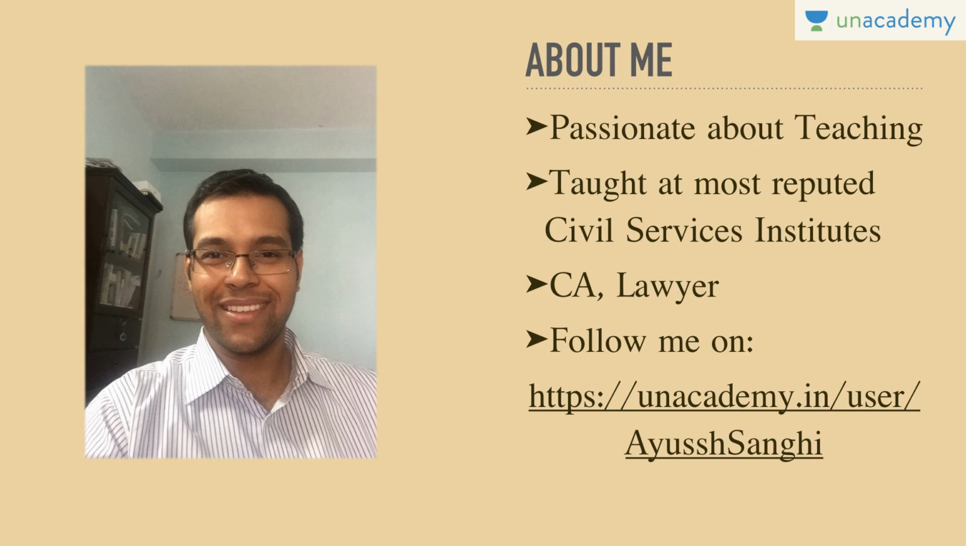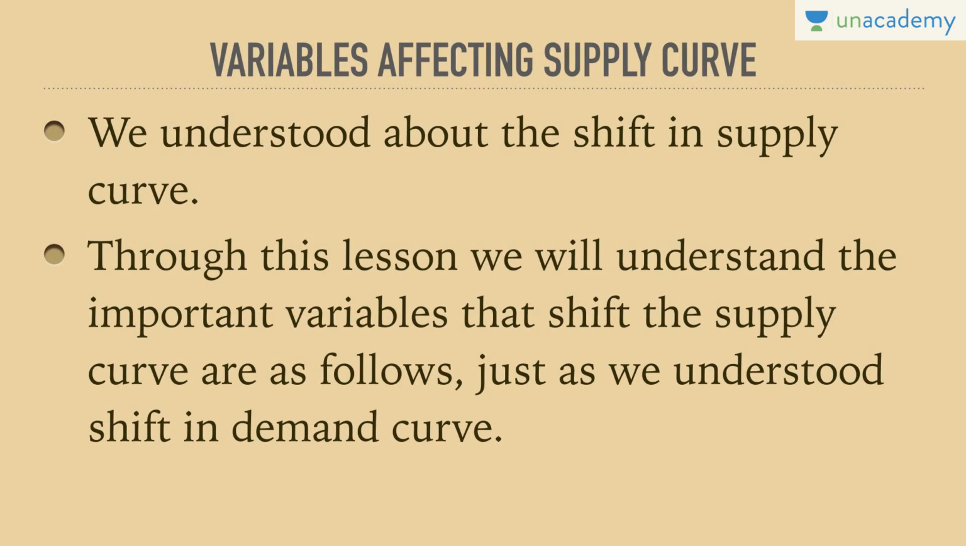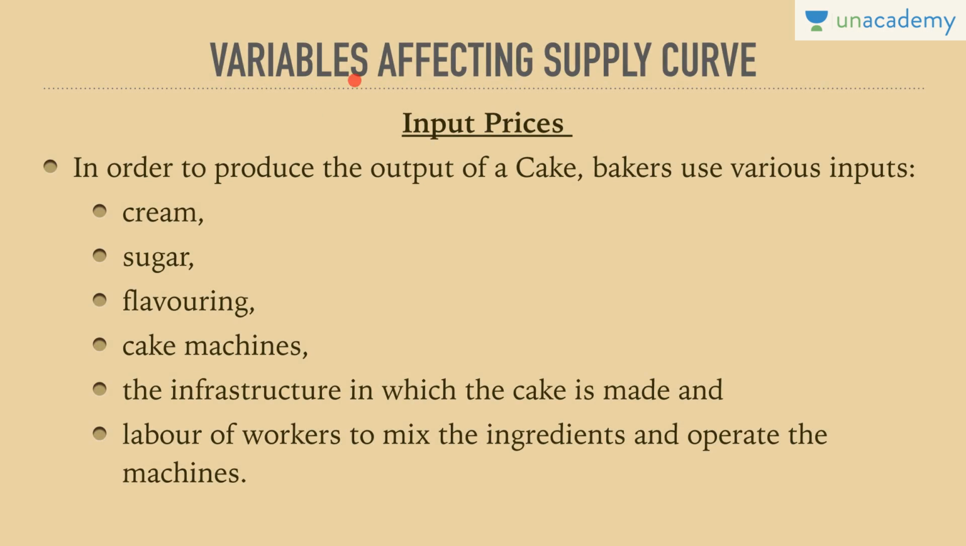So let me make you understand what the variables are that affect the supply curve. We understood about the shift in supply curve in the last lesson. Through this lesson, we will understand the important variables that shift the supply curve, just as we understood shift in the demand curve. Shift in demand curve was on the basis of all those factors which were earlier held constant, and similarly for the supply curve, all those factors which were held constant will now be considered. The first factor is the input prices.